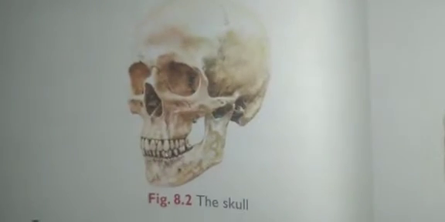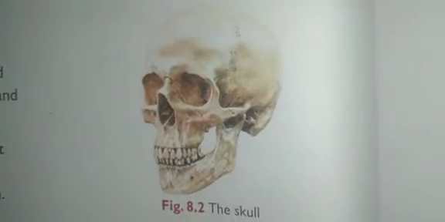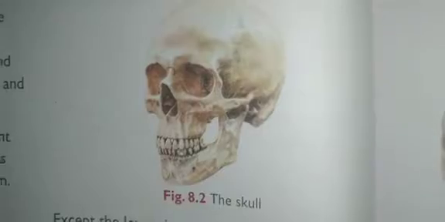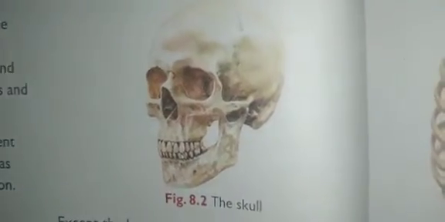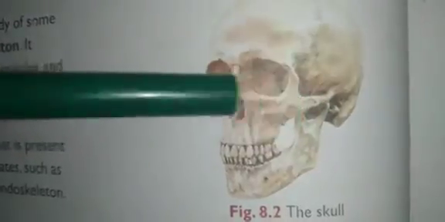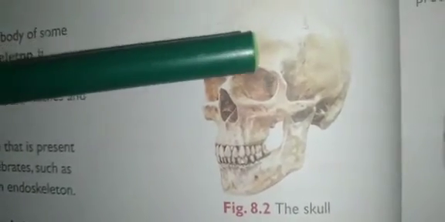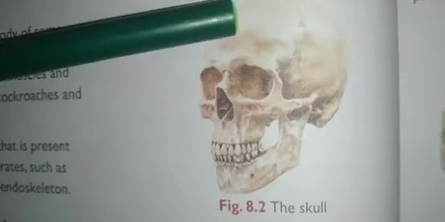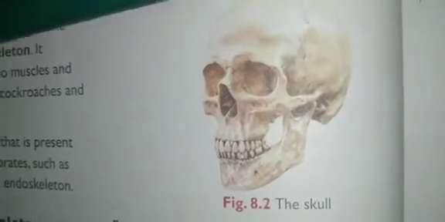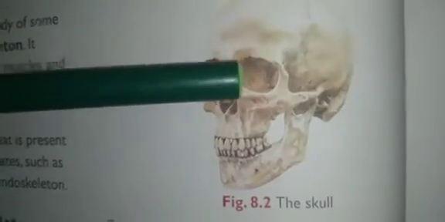So the first thing is skull. The skull is made up of 22 bones of the head and the face. Including the head and the face portion, the skull has 22 bones. The head is made up of 8 bones. The total skull bones is 22.